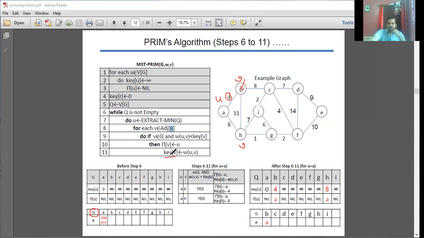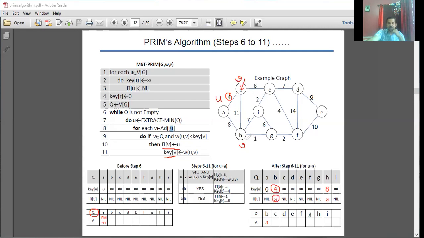Key value of B will be initialized with 4. See this change after executing step 6 to 11, when U is equal to A. Meanwhile, pi of B is going to be A, that is U. See this change.